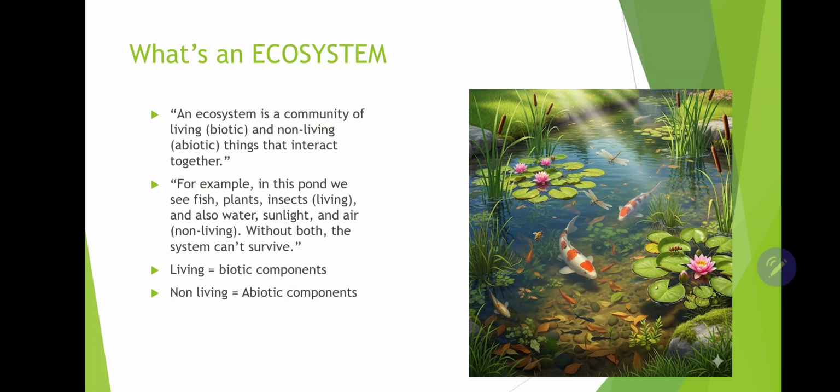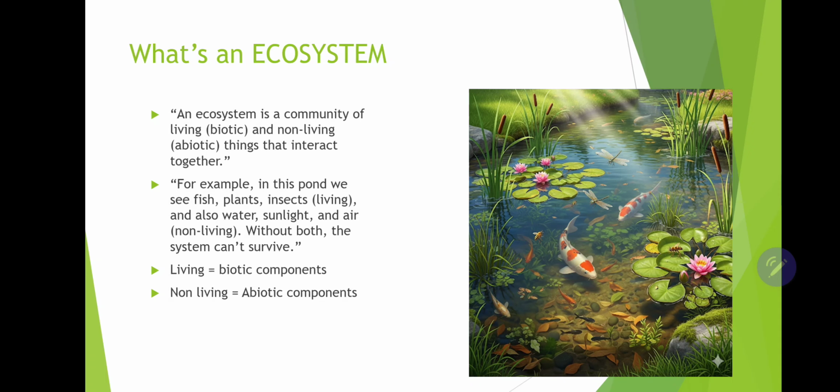So what do you mean by ecosystem? We are just going to have the introduction to the topic. An ecosystem is a community of living and non-living things that interact with each other. So, an ecosystem is a community of biotic and abiotic things. Biotic means the living things, and abiotic means the non-living things.